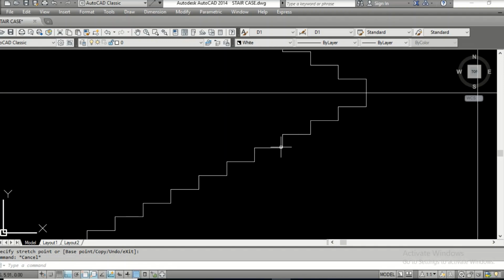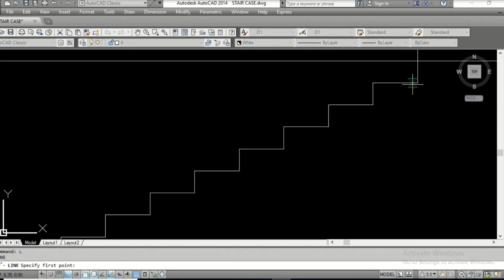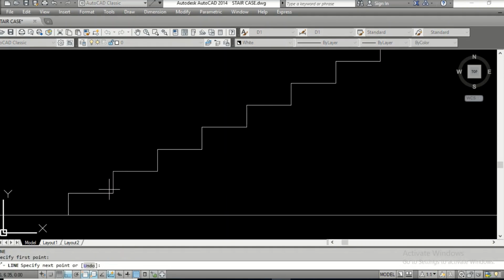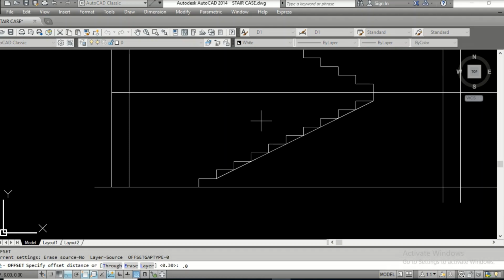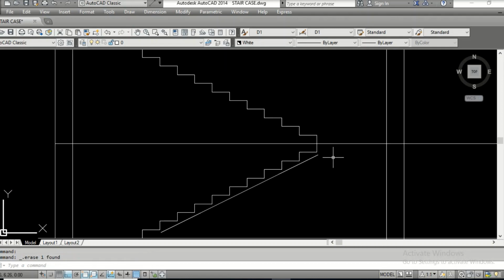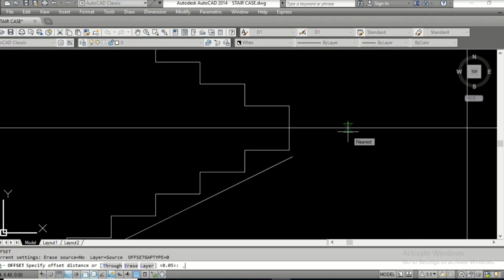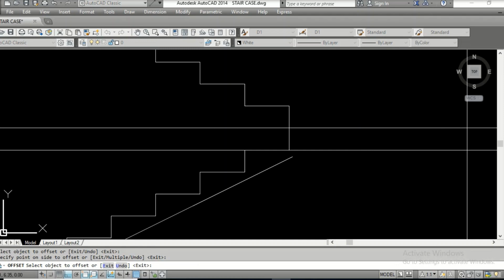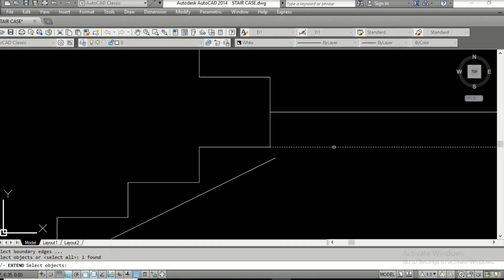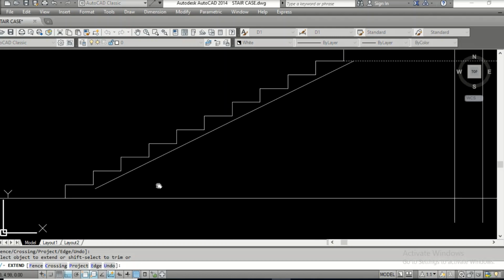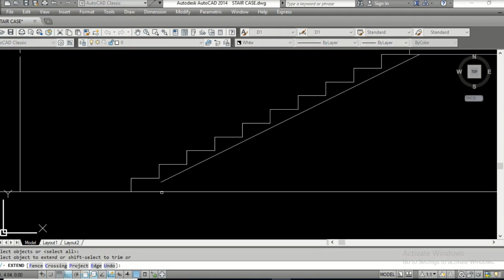Okay. See, just join these lines here somewhere. Offset 0.05. Okay. Just remove this line here. Okay, then offset 0.15, this is the landing here, and trim. All is gone, yeah, we have this landing here. Extend. Okay, now similarly, extend here, EX.